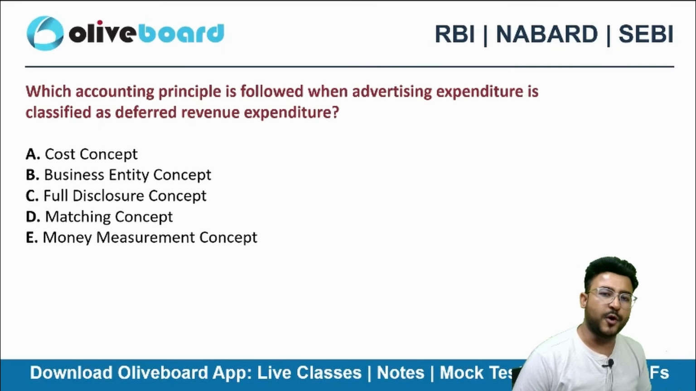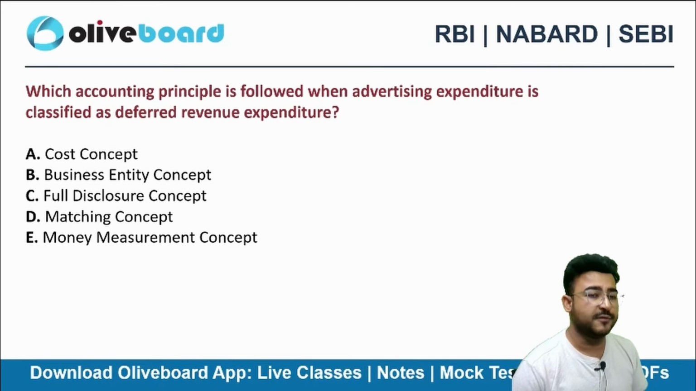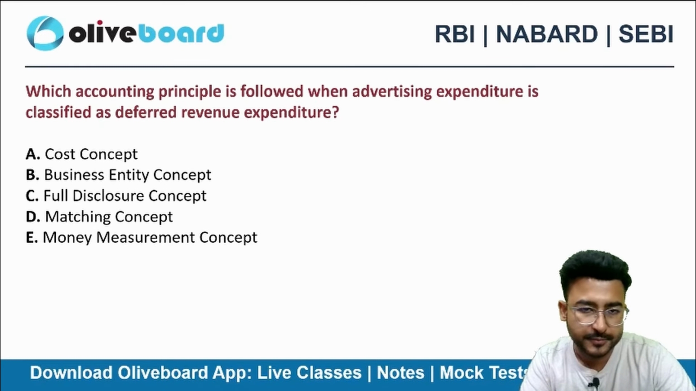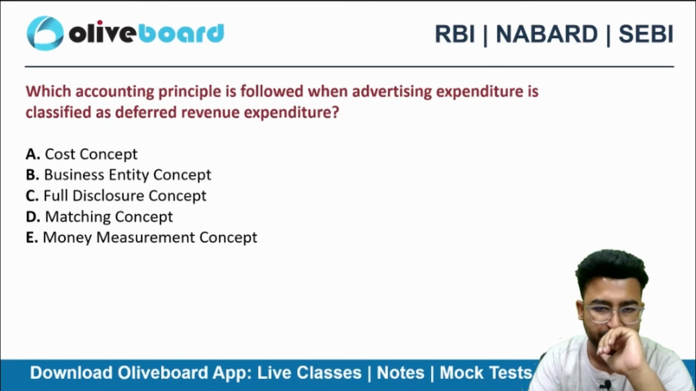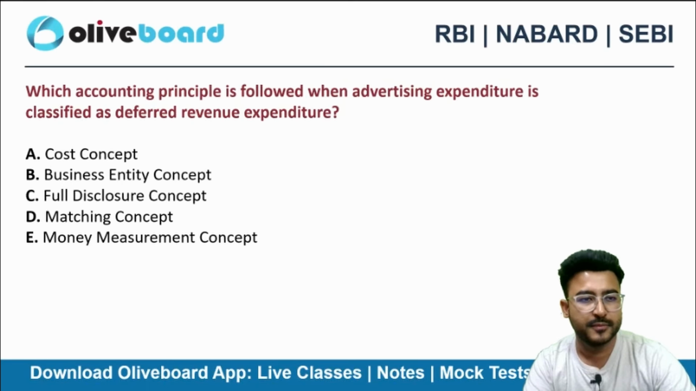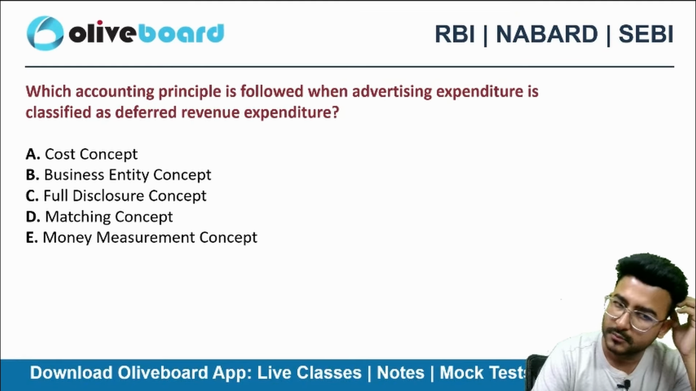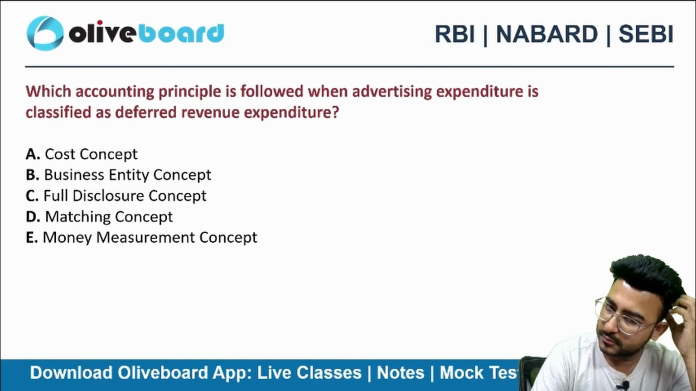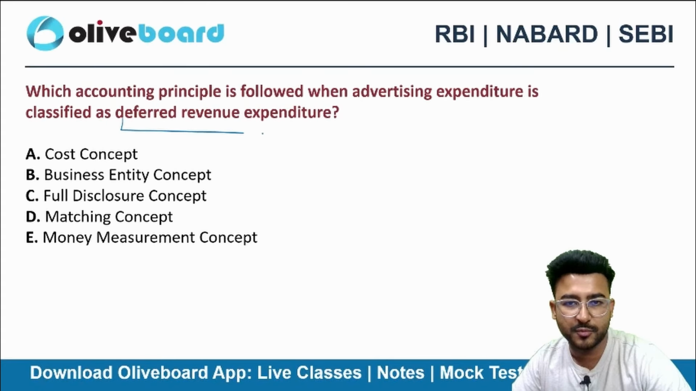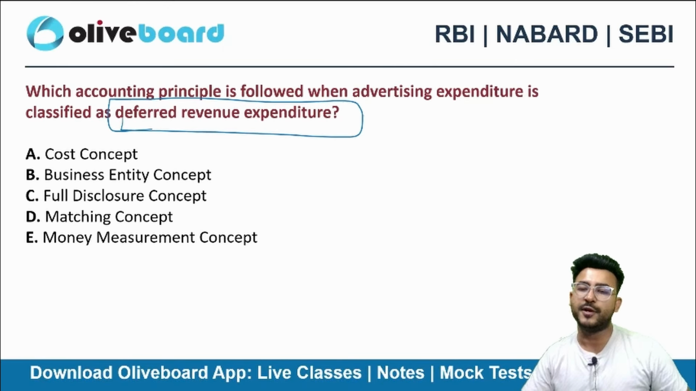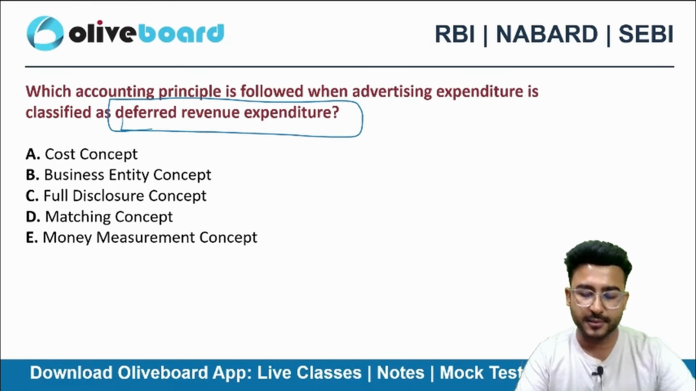Which accounting principle is followed when advertisement expenditure is classified as deferred revenue expenditure? What is deferred revenue expenditure? Can you guys give me an example or the meaning of deferred revenue expenditure? What do you guys mean by deferred revenue expenditure?